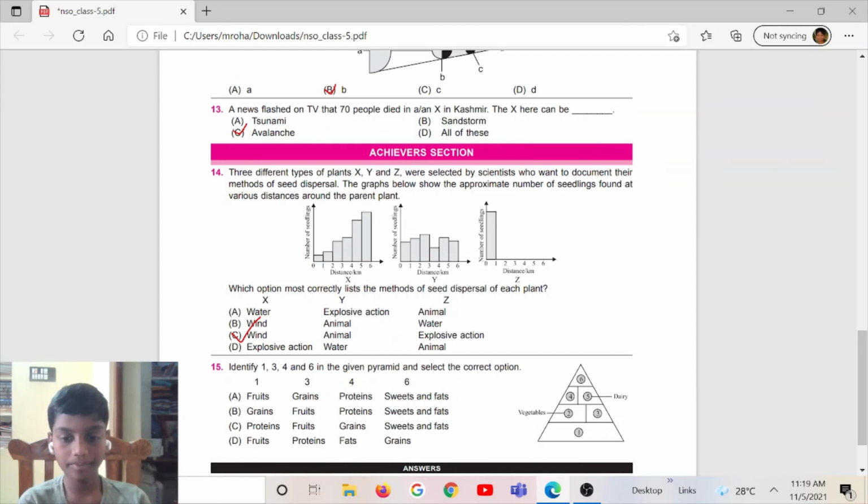Take your time. And the correct answer is option A. 1 fruits, 3 grains, 4 proteins, 6 sweets and fats.